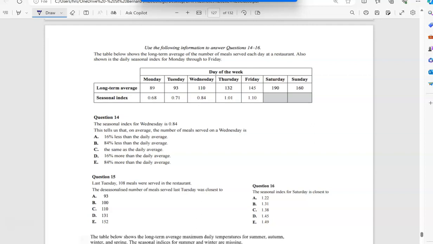With this one, the seasons are Monday to Sunday. So here you actually have 7 seasons. You know how we had quarters, they were 4. For 7, we have the 7 days of the week. So we're looking at patterns happening on the weekly days. When you add up all your seasonal indexes, they will actually add up to 7.